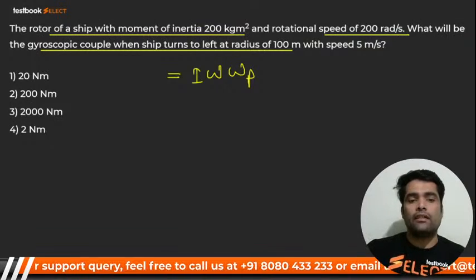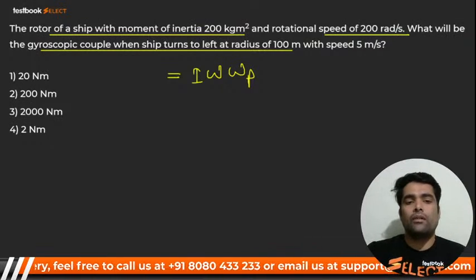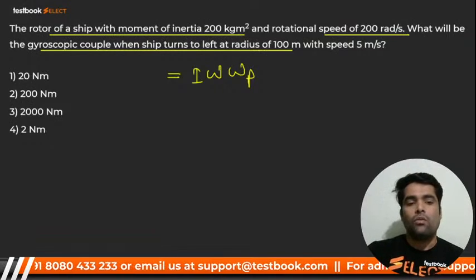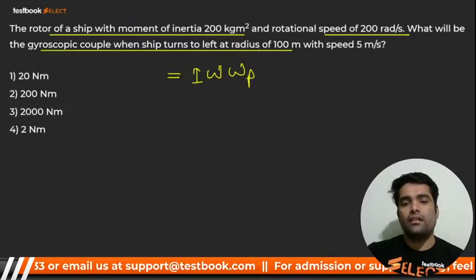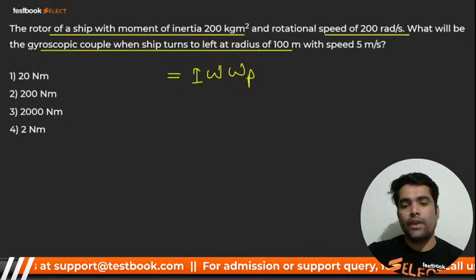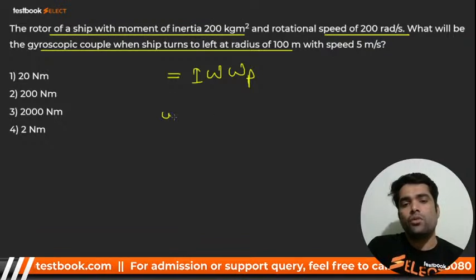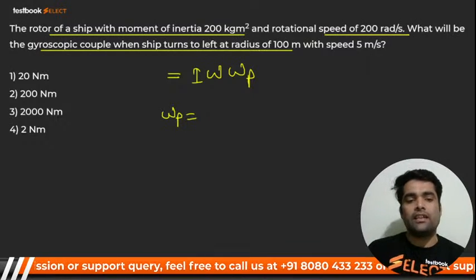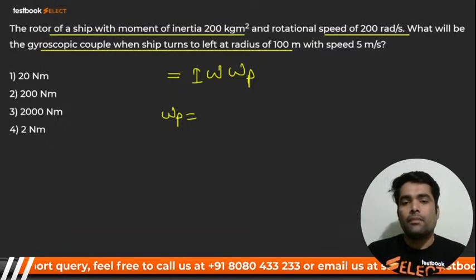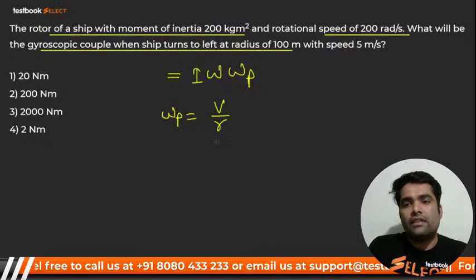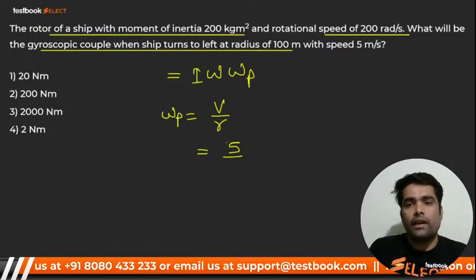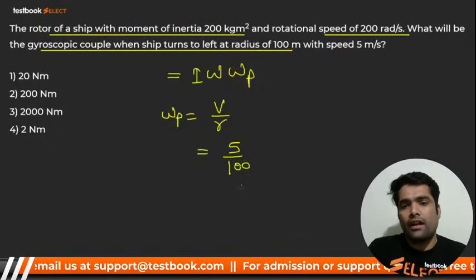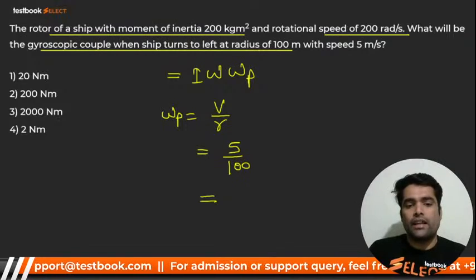We have to calculate omega p, the angular velocity of precession. Omega p will be none other than V by R. V is given as 5. R, the radius, is 100 meters. So I have to do 5 by 100, and it should be none other than 0.05.